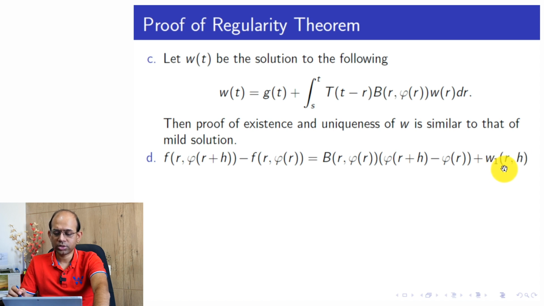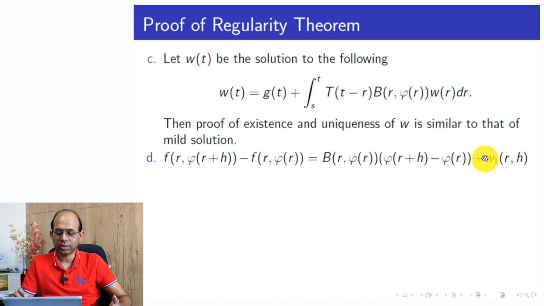As h tends to 0, (1/h) w1 must go to 0, correct? That is implied by the differentiability of f in the second variable. This is the notation; basically I would like to introduce w1 here as the error term.